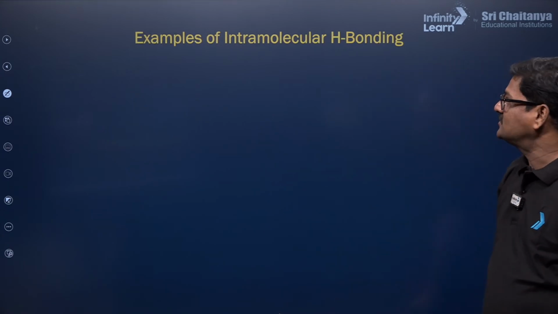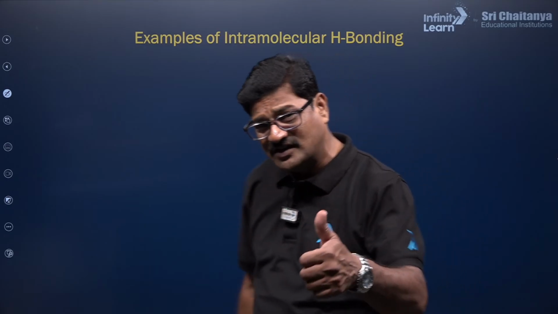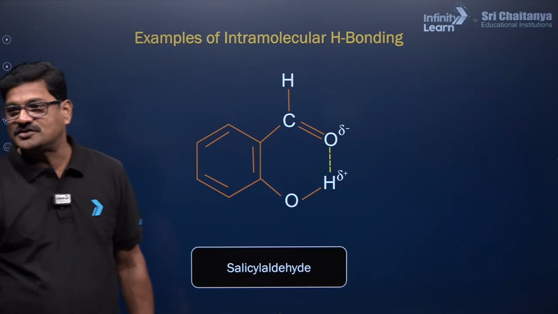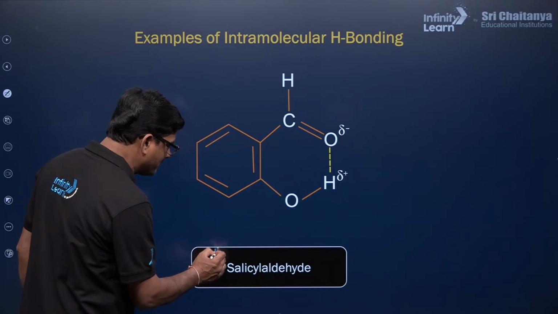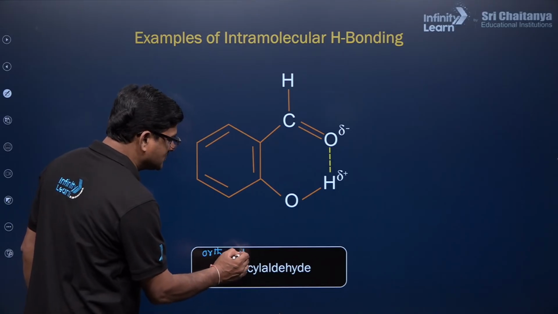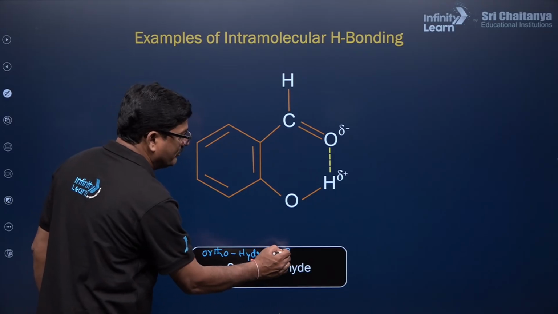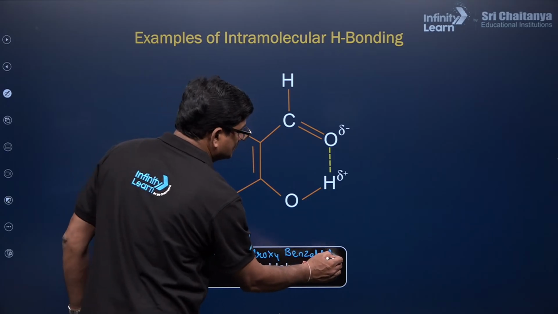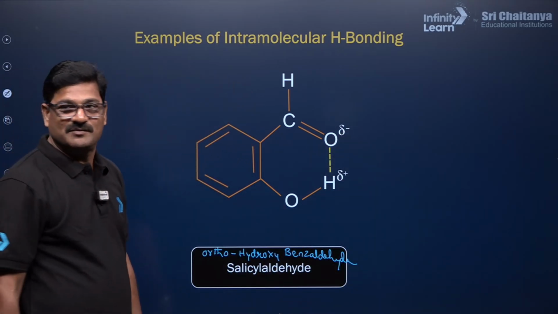Also you can see an example of intramolecular hydrogen bonding in salicylaldehyde. What is this salicylaldehyde? Ortho hydroxy benzaldehyde is called salicylaldehyde.